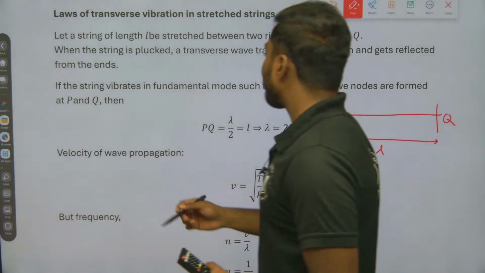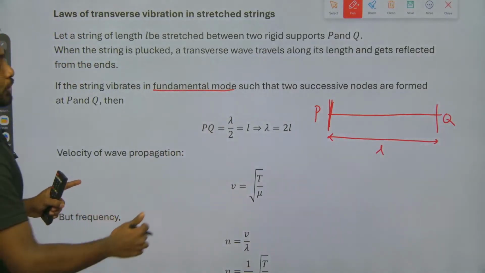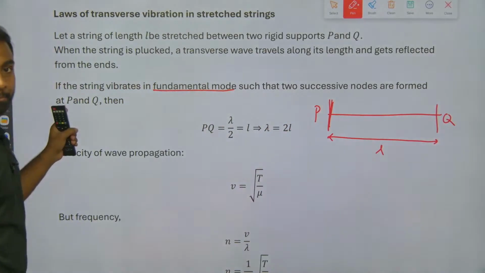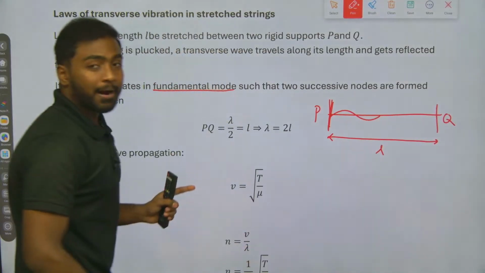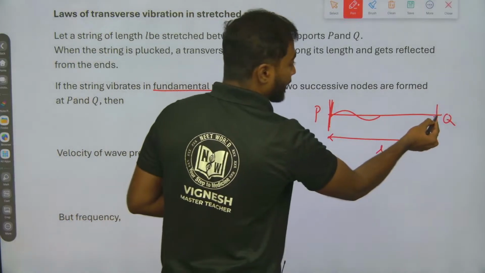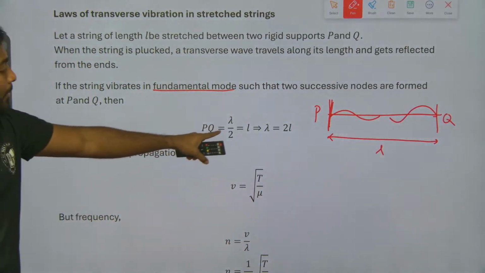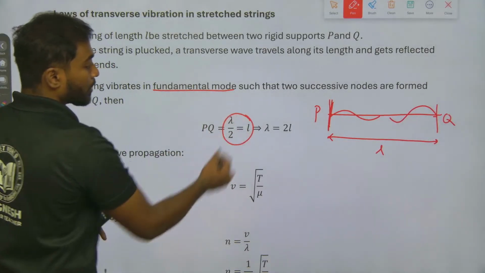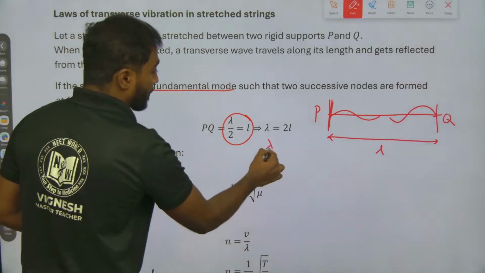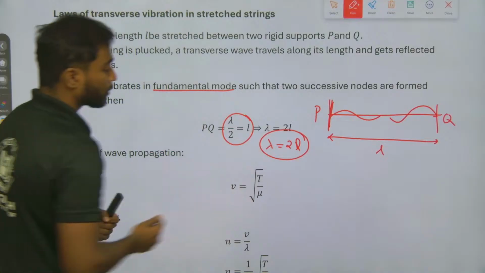If the string vibrates in the fundamental mode, such that two successive nodes are formed, the particle will move like this here, and also here. So PQ is equal to lambda by 2, which is equal to L. Lambda is nothing but the wavelength, so lambda is 2L.